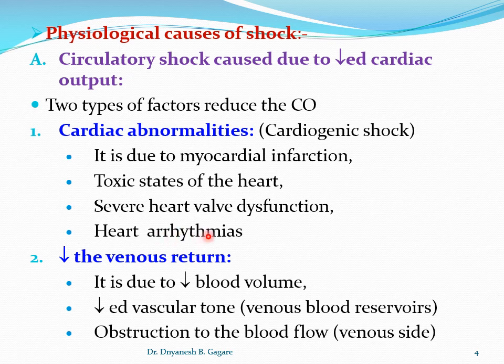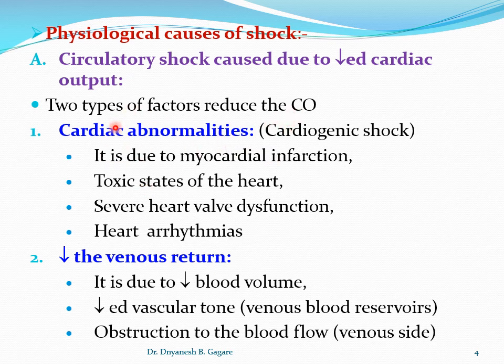At that time, a severe increase or decrease in heart rate also leads to reduced cardiac output, and that leads to cardiogenic shock. So ultimately, in conclusion, we can say that the heart is not able to pump sufficient blood into the circulation due to the decrease in cardiac output.